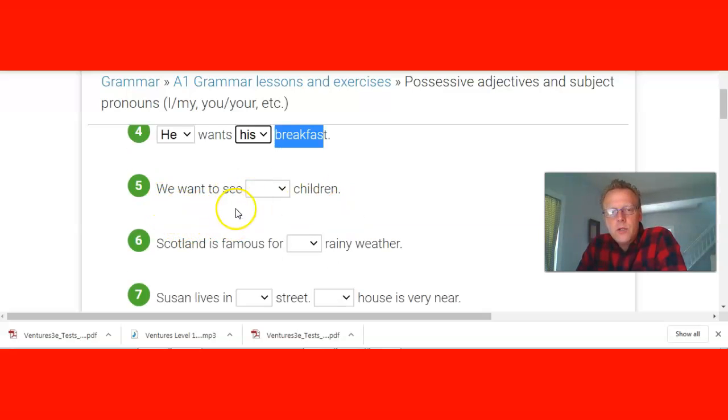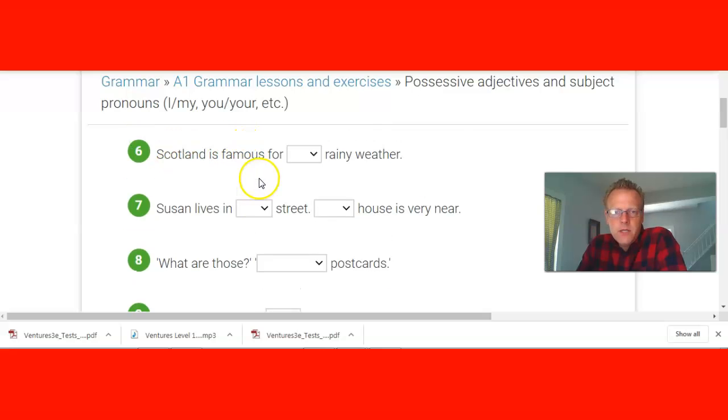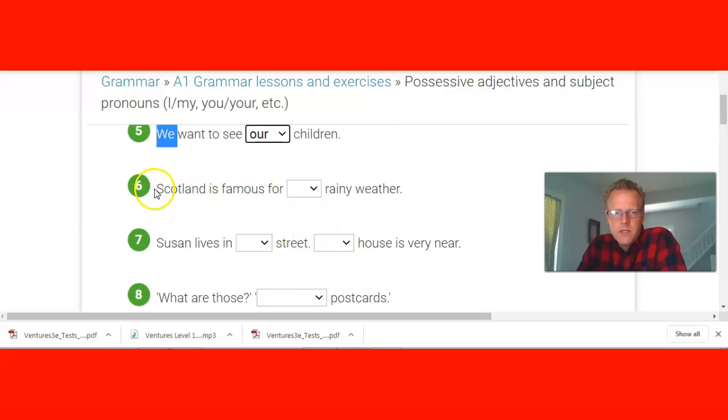We want to see, it's not the subject pronoun because the subject pronoun's right there. It's got to be, we want to see our children. Scotland is famous for, again, it can't be a subject pronoun. Here's the subject.